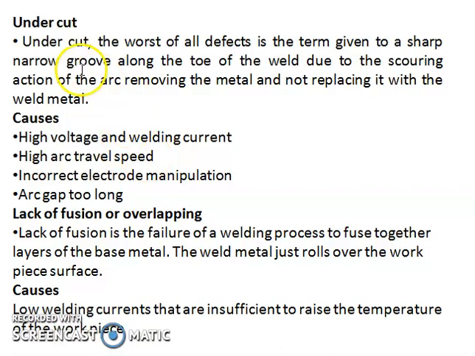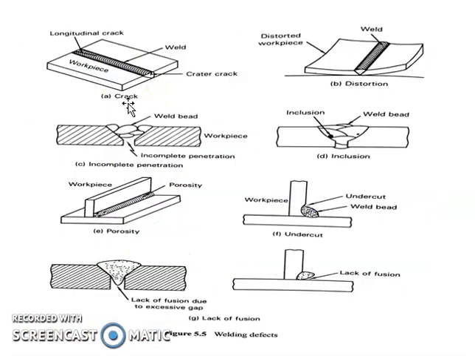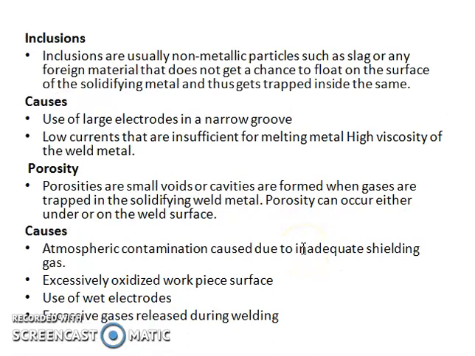Next is the undercut. Undercut is among the worst of all welding defects. It is the term given to a sharp narrow groove along the toe of the weld due to the scoring action of the arc, removing the metal and not replacing it with weld metal. As you see in the diagram, the extra electrode material deposited melted the unwanted workpiece material, so it is called the undercut welding defect.